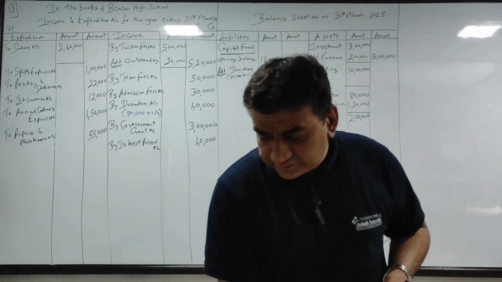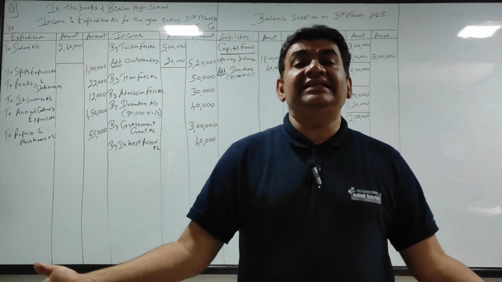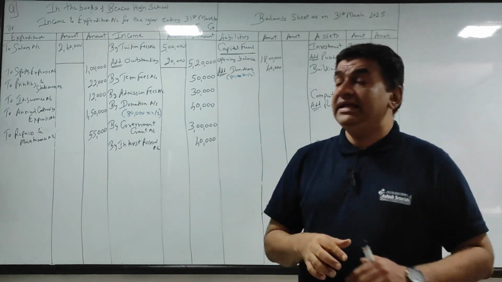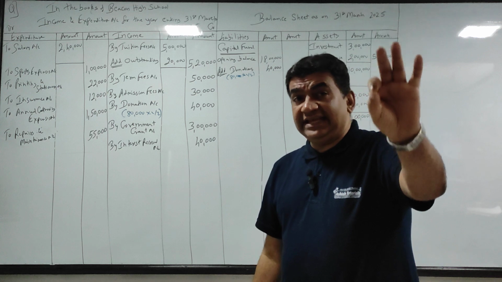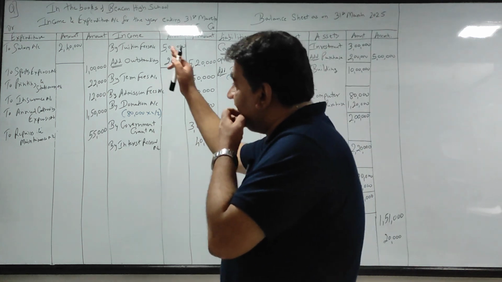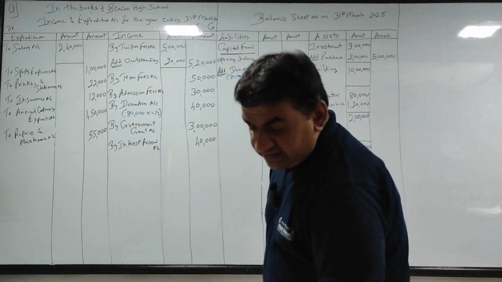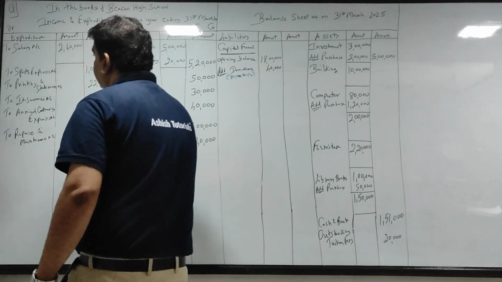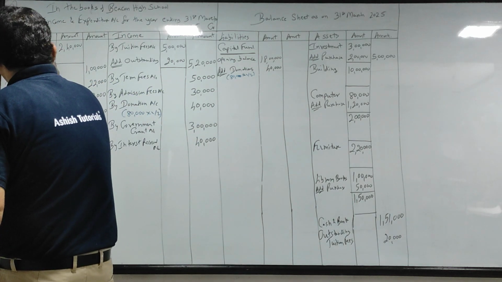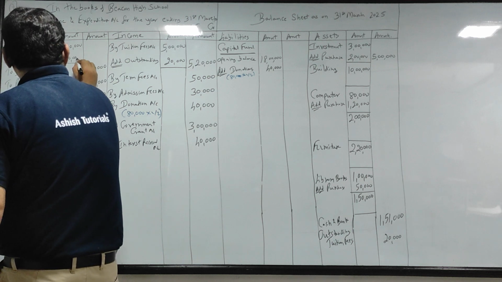Next. What is the next adjustment? Outstanding salary 60,000. What I told you, again I'll repeat. The word outstanding can be used for income as well as expense. यहाँ पे expense outstanding है, so it is salary. So come to the debit side, 60,000 है. Same final accounts का, add outstanding 60,000.